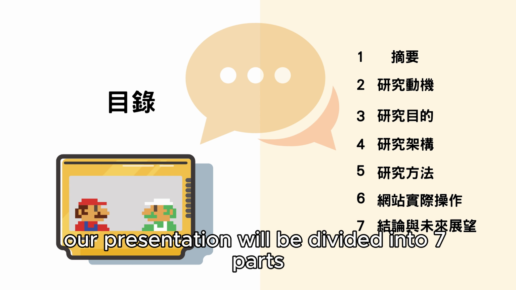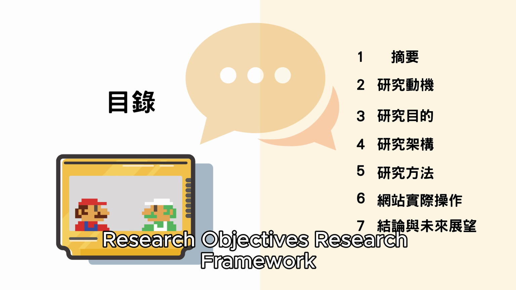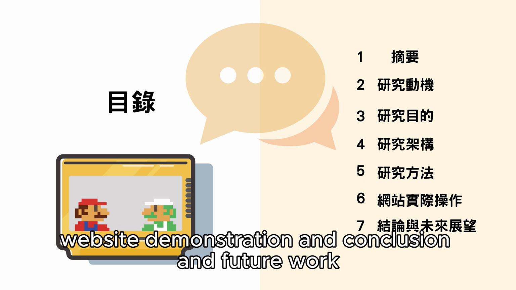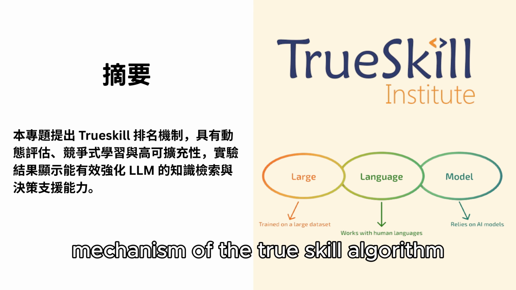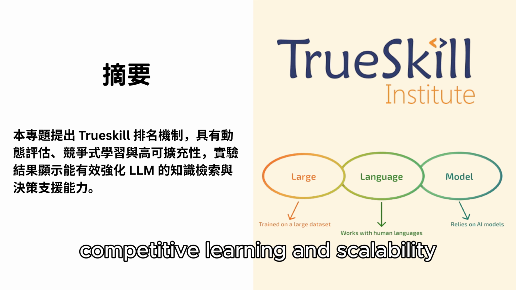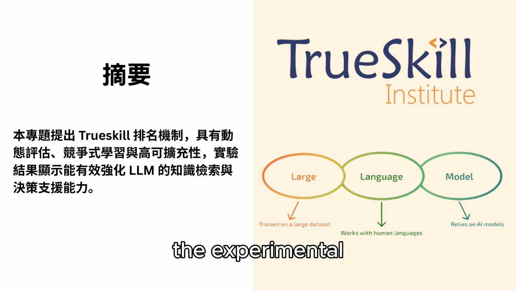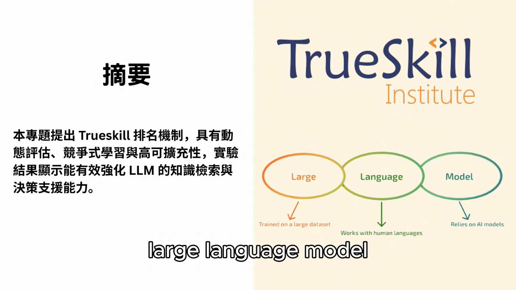Our presentation will be divided into 7 parts: abstract, research motivation, research objectives, research framework, research methodology, website demonstration, and conclusion and future work. First, we utilize the ranking mechanism of the TrueSKill algorithm, which offers dynamic evaluation, competitive learning, and scalability. The experimental results are then summarized using an LLM, large language model.